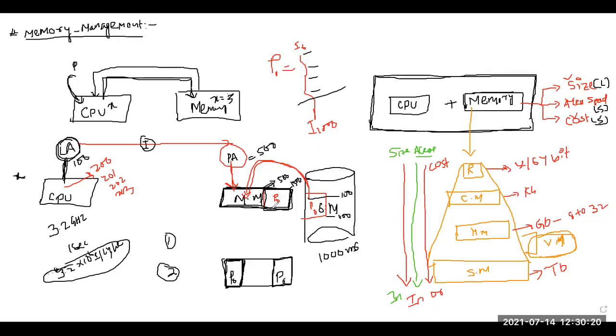That is the reason we will go for non-continuous allocation, where we will use two important techniques. One is called paging, and the second one is called segmentation. These are the two techniques we will use for solving the memory management or memory allocation problem.